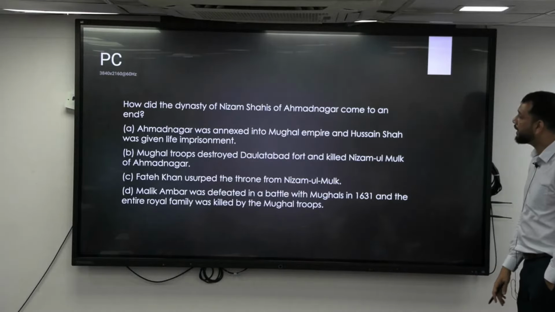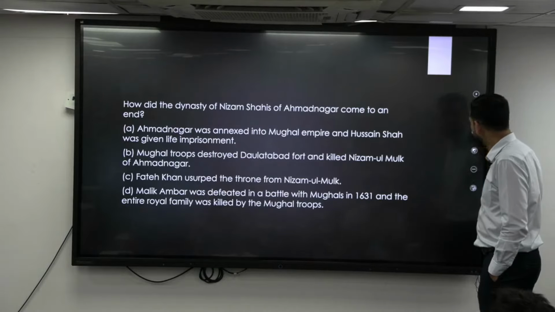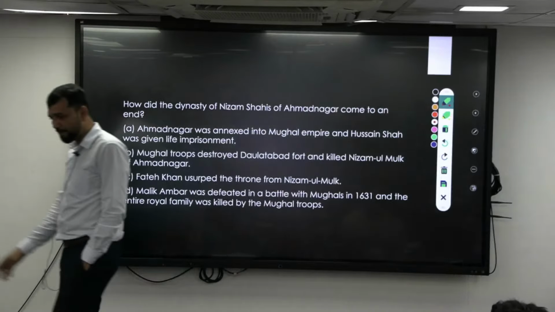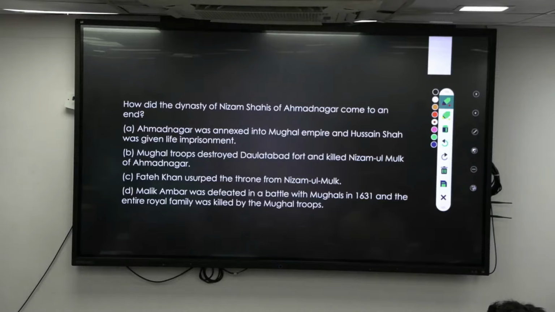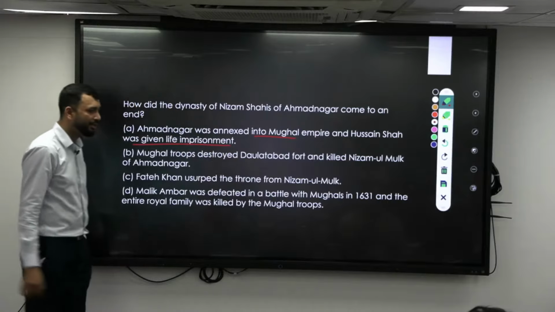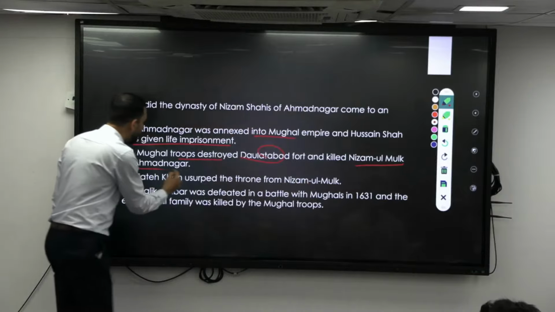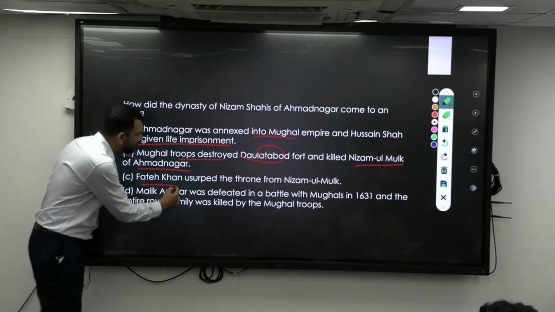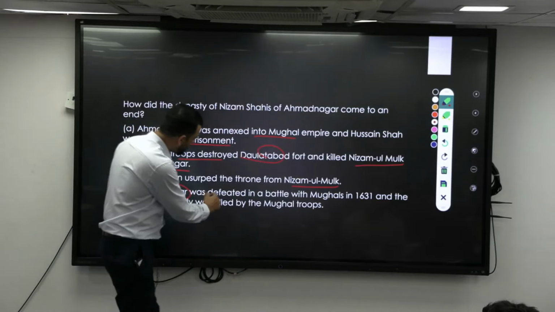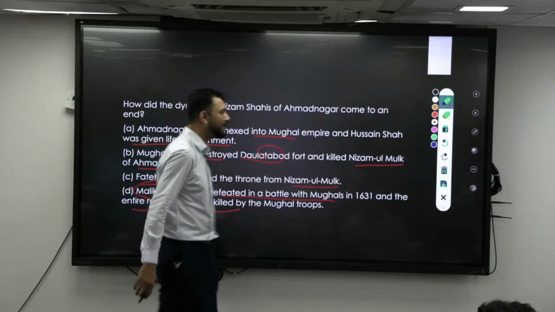How did the dynasty of Nizam Shahi Ahmadnagar come to an end? Again, these are very previous questions. You don't need to worry too much about the political history, but just know how they ended, who started it, and how it ended. It was annexed by the Mughal Empire, and Hussain Shah was given life imprisonment. Mughal troops destroyed Daulatabad fort and killed the Nizam ul Mulk of Ahmadnagar. Similarly, Fateh Khan usurped the throne from the Nizam Mulk. Malik Ambar was defeated in a battle with the Mughals in 1631, and the entire royal family was killed by the Mughal troops.